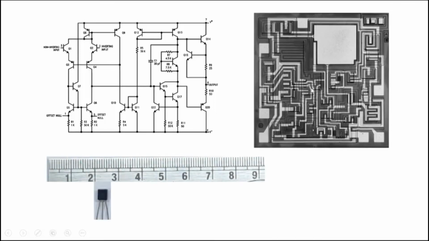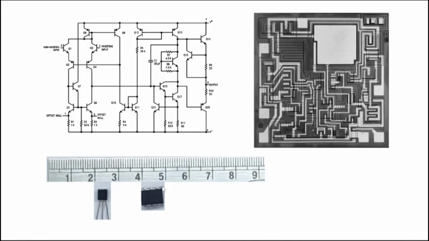Now after that, what you can do is you can package it, and the package is not going to be larger because the silicon piece is still very small, right? So this is the size that we showed of a single transistor, and if you took a circuit of 20 transistors and 10 resistors and a capacitor and you put it in a package, this size is still very small here. You can see the package size is still less than a centimeter.